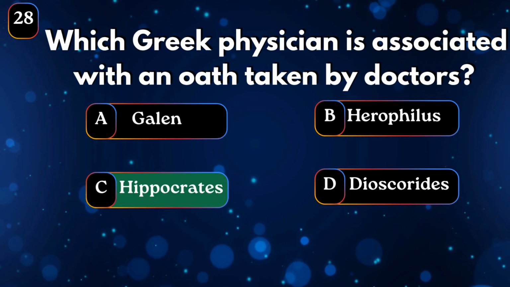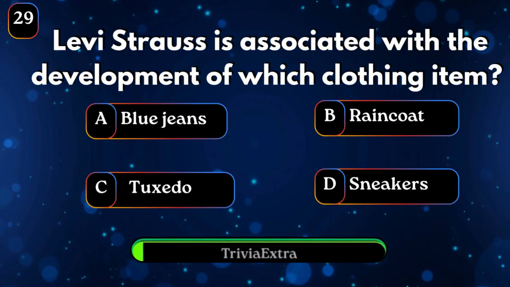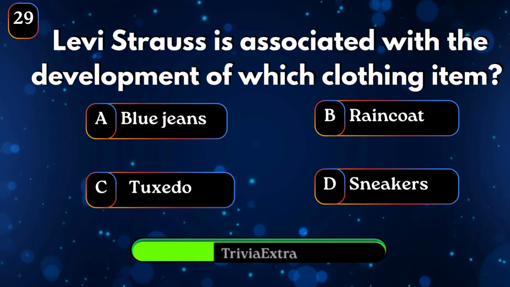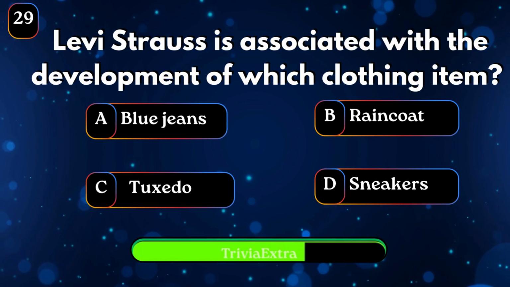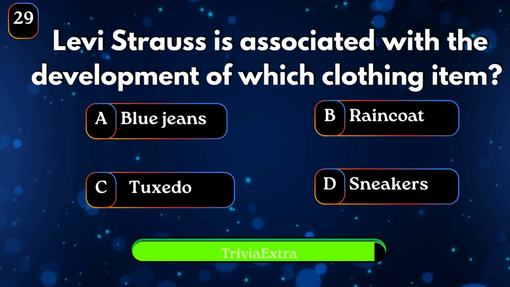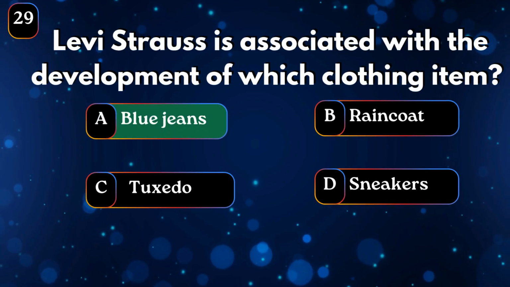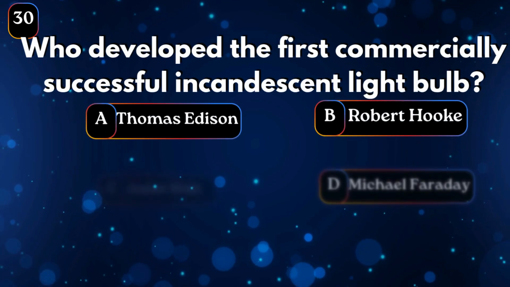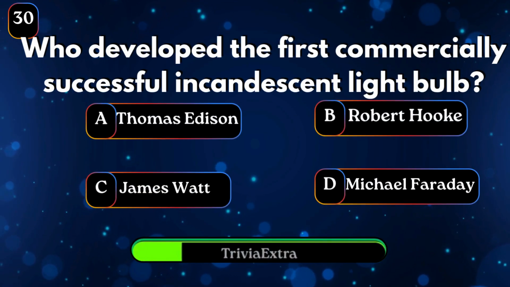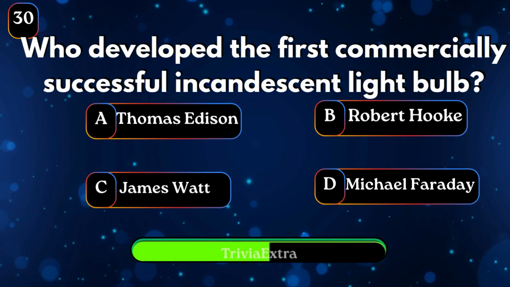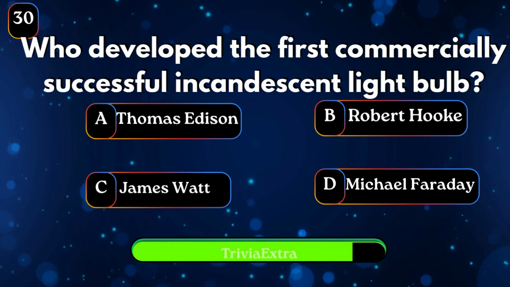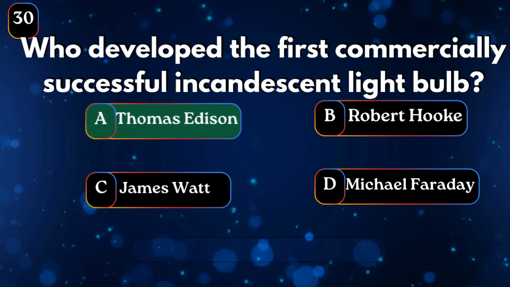Hippocrates. Levi Strauss is associated with the development of which clothing item? Blue jeans. Who developed the first commercially successful incandescent light bulb? Thomas Edison.